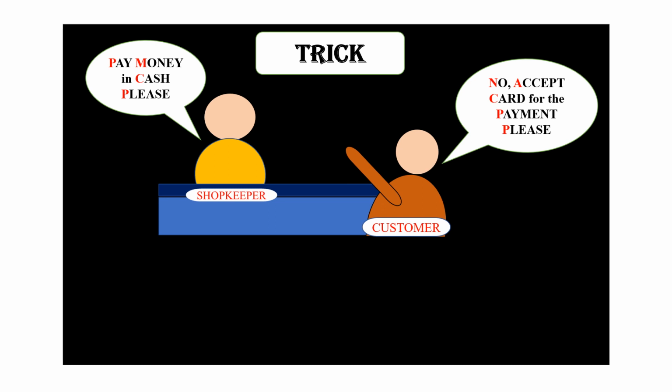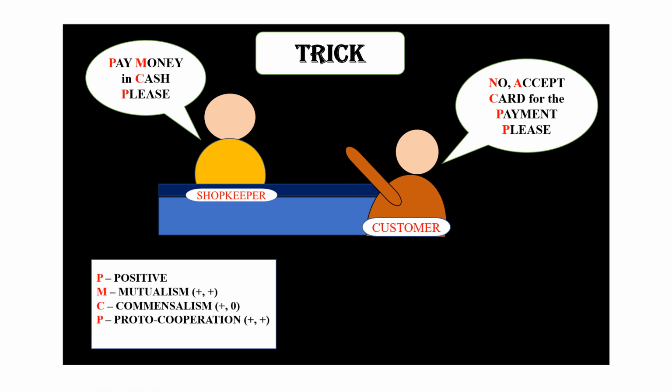Now look into those speech bubbles carefully. Initial letter of each capital word is highlighted in red color. So this is going to help you all to remember the sequence of population interactions. Left side is about positive interactions. Right side is about negative interactions. Now look onto the left hand side. Write down the letters which are highlighted in red color. P, M, C, P. P stands for positive, M for mutualism, C for commensalism, and P for proto-cooperation.